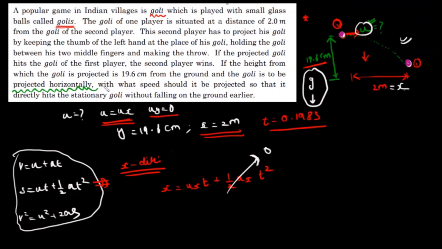So x is going to be ux, which I need to find out. Ux is nothing but u, right? So u into time taken, which is 0.198. And what about x? X is 2 meters.